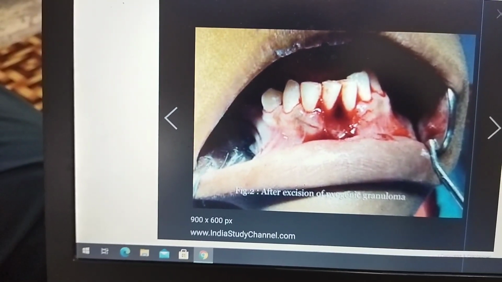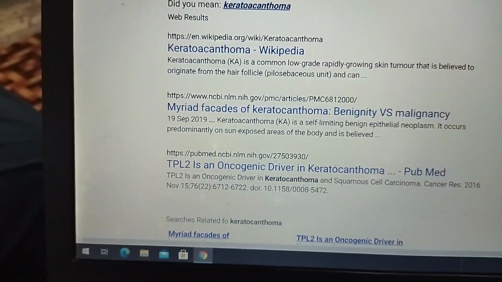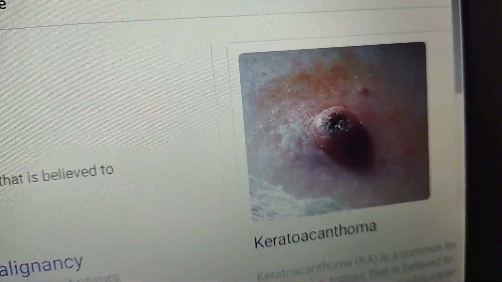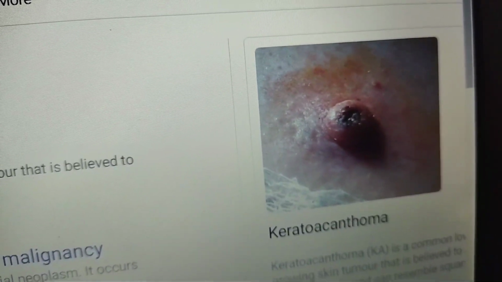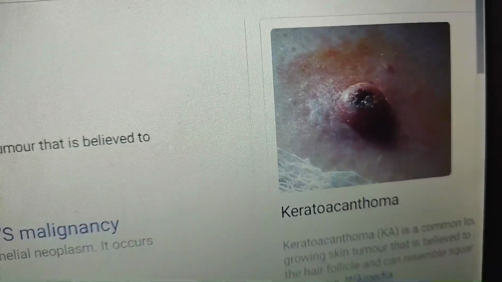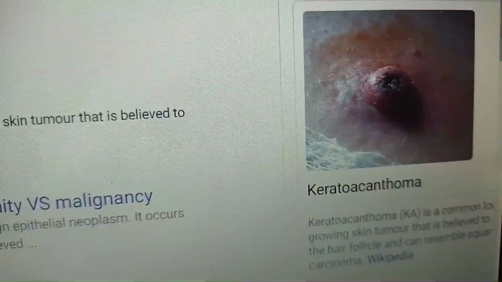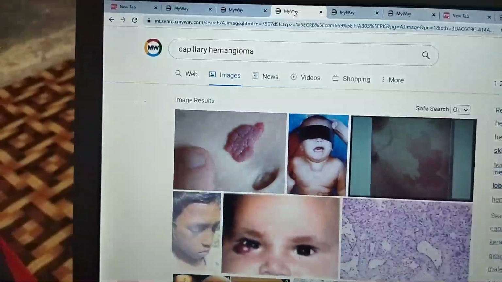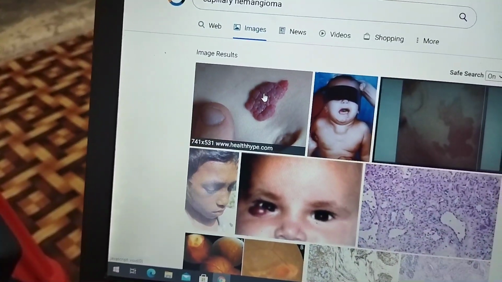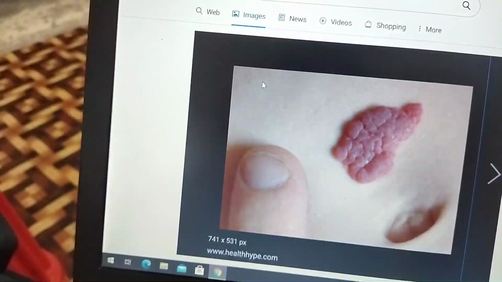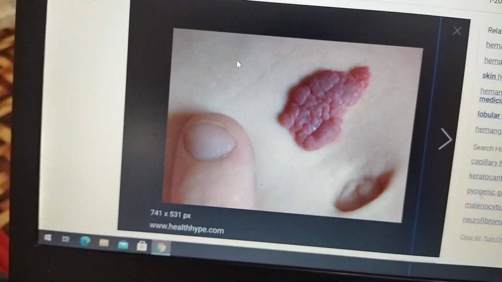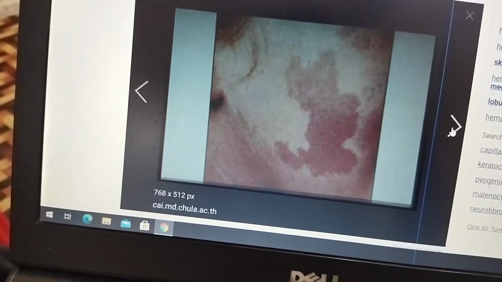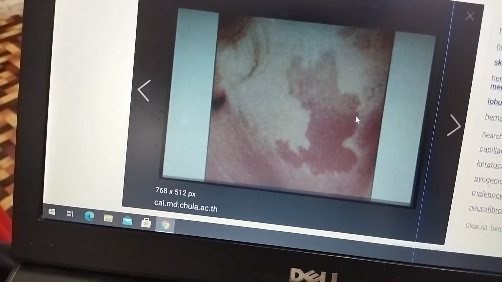Now I want to show you the second tumor, keratoacanthoma. This is the picture of keratoacanthoma. You can easily differentiate this tumor from other diseases, like pyogenic granuloma. Now I want to show you capillary hemangioma. This is the picture of capillary hemangioma. It can easily be differentiated from other diseases. Now I want to show you another picture of capillary hemangioma. This is also capillary hemangioma in this area.